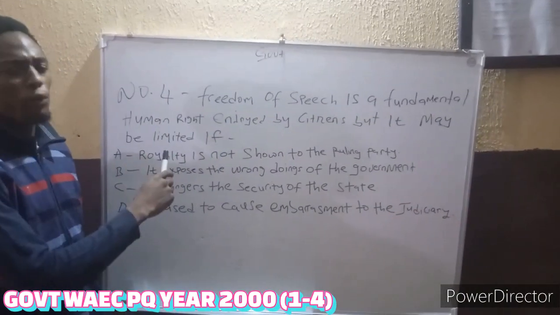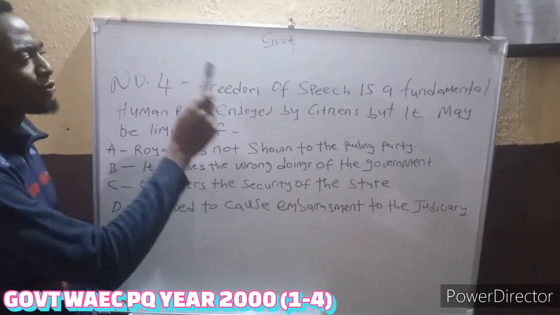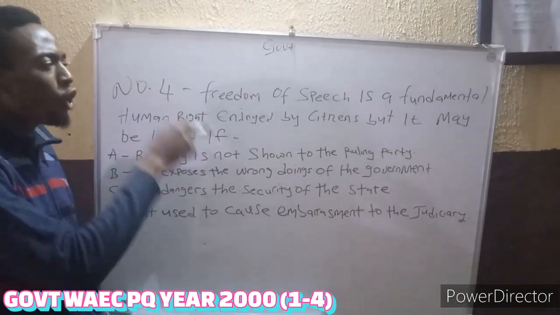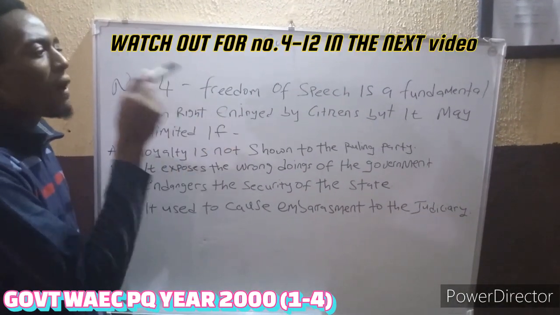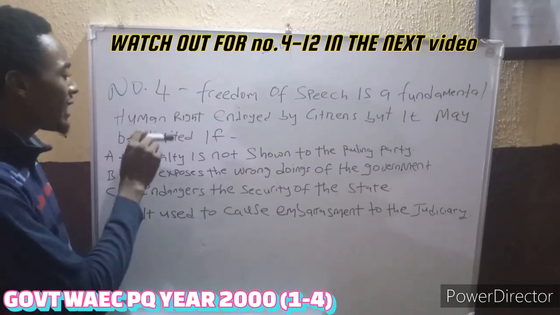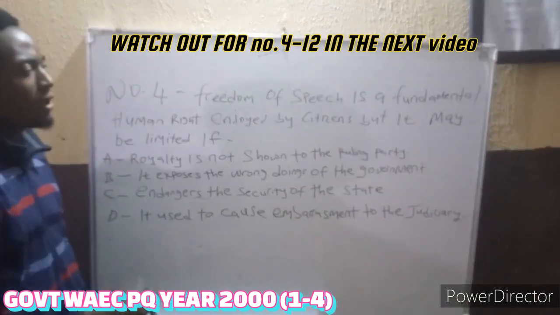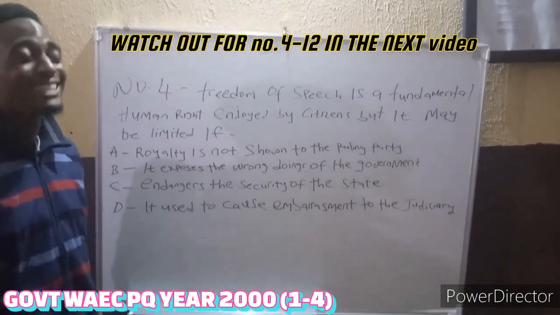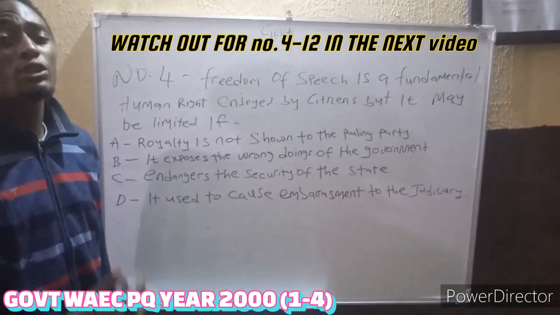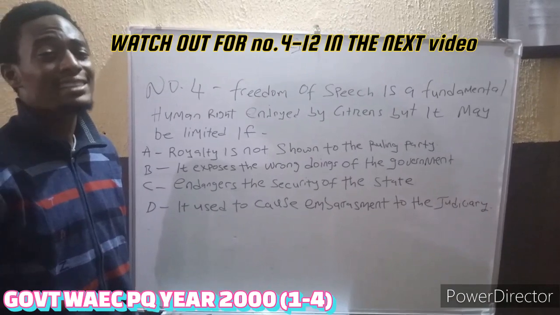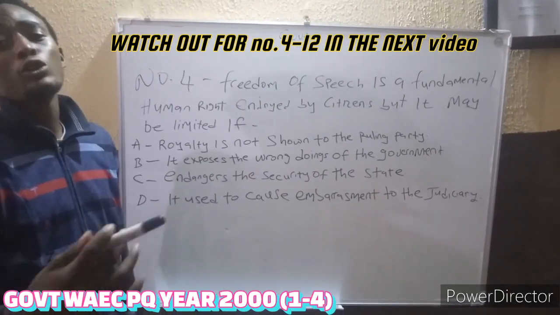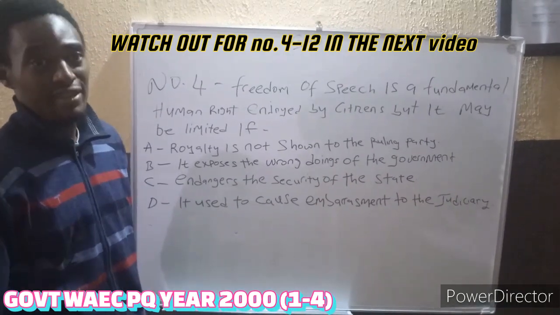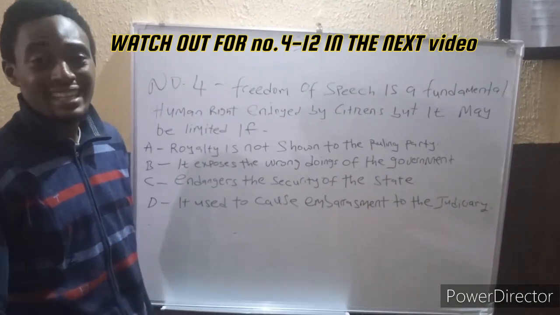Now look at number 4. We have this question: freedom of speech is a fundamental human right enjoyed by citizens, but it may be limited if the following. Now what they're trying to say is that of course you have your human rights as a citizen. What are the human rights you enjoy as a citizen? They are fundamental human rights that every citizen enjoys. According to the Constitution, in section 33 of the Constitution, it says right to life, right to freedom of personal liberty, right to freedom of